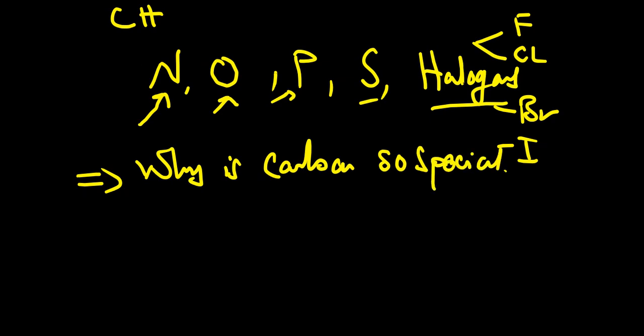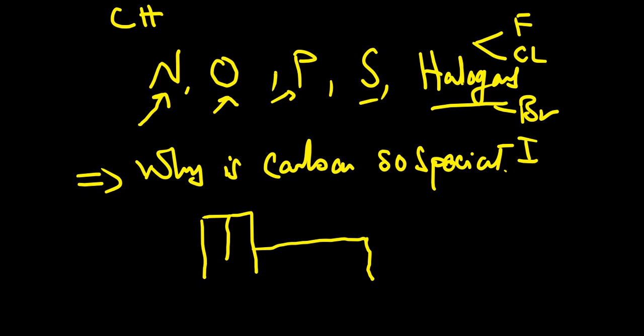The answer to this question may come from the position of carbon on the periodic table. When you go on the periodic table, you are going to have the first group, then the second group, and somewhere here you are going to have the transition metals.